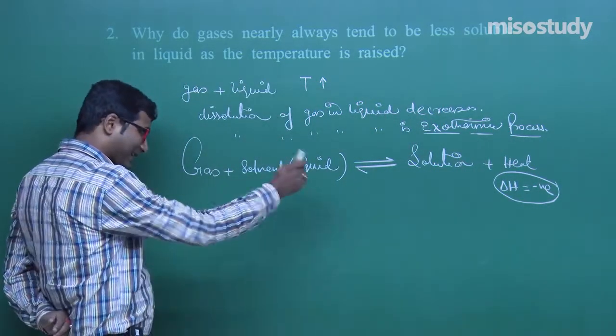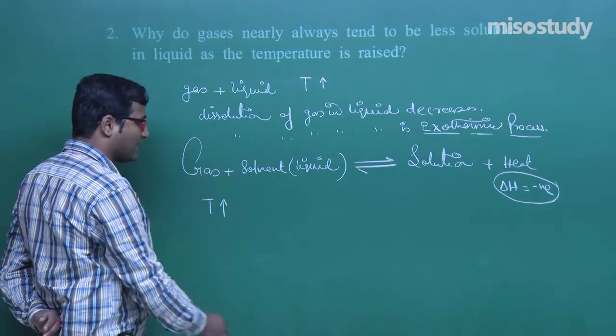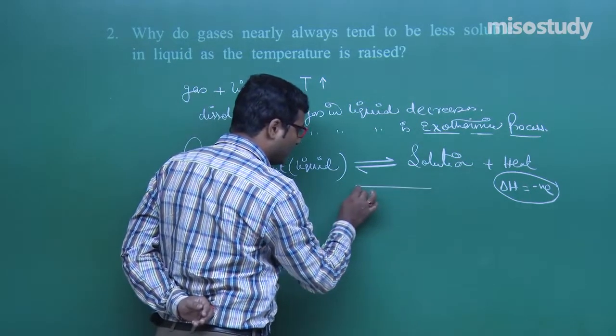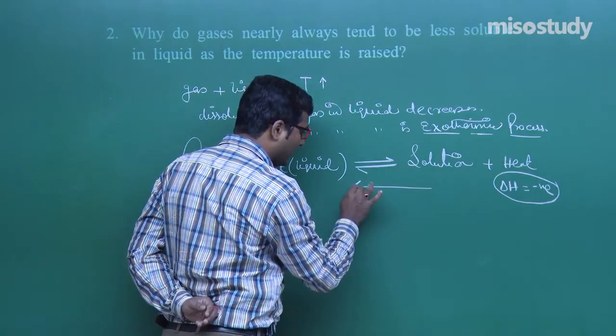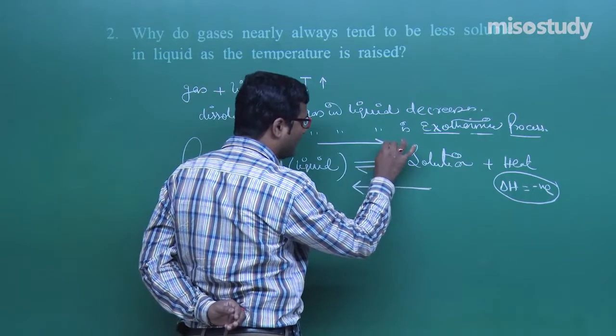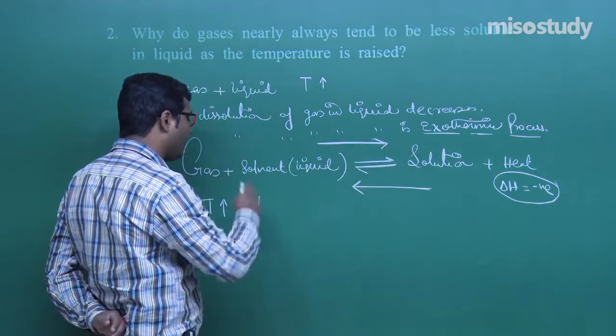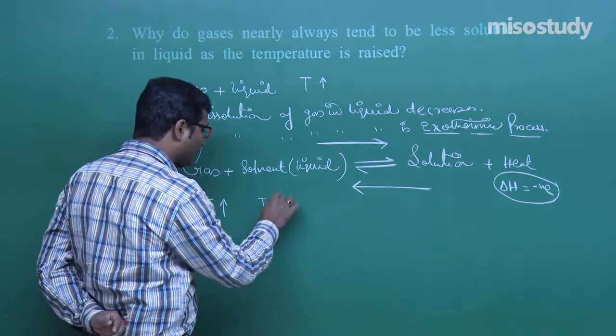For an exothermic process, if we increase the temperature, the process will go in reverse, not in the forward direction. So if you want to move in the forward direction, that is to increase the solubility of gas in liquid, what do we have to do?